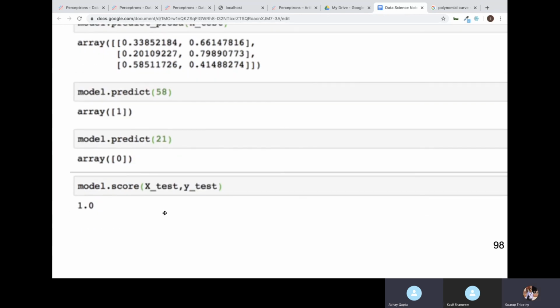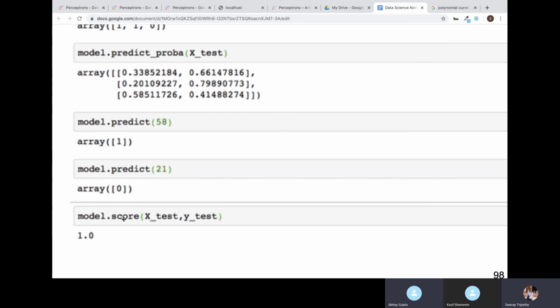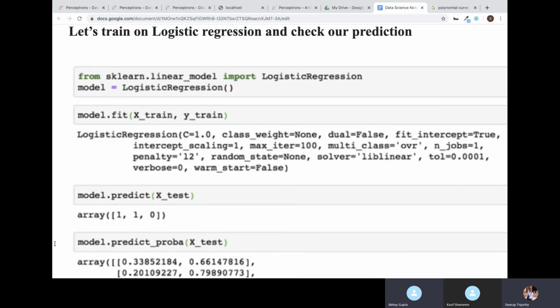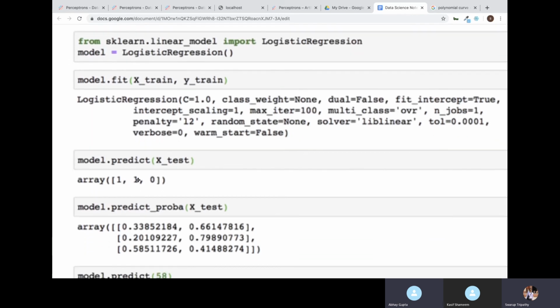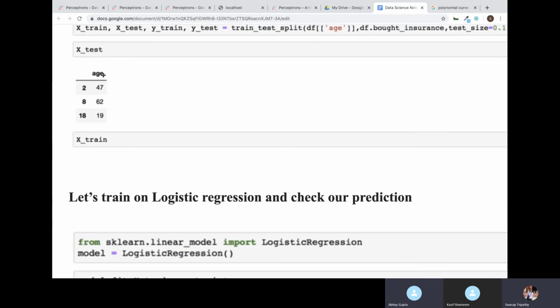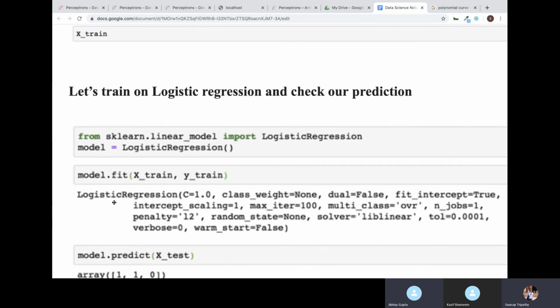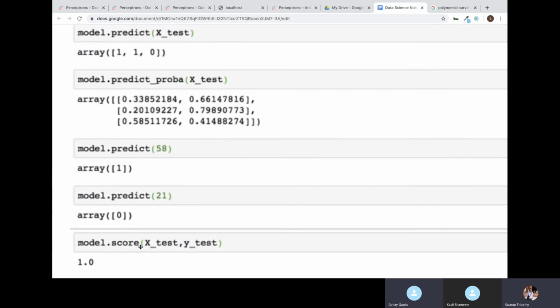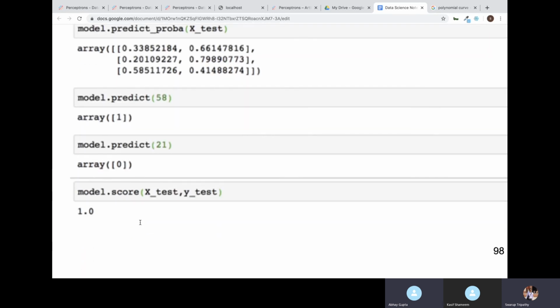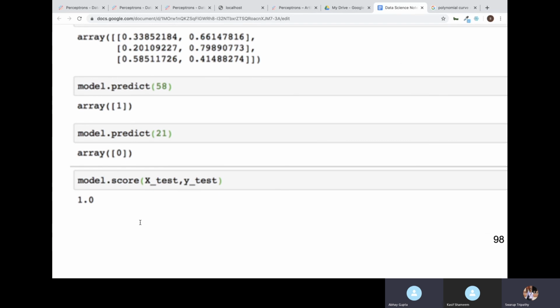Then to check the score, you can say model.score of the test data. Here you pass the actual X test and y test. Here it says 1.0, which means 100% accuracy. Whatever it has predicted is exactly equal to the observed value. Observed value means the y test values, and the y pred values are exactly matching. That's why it is giving me 100% accuracy on the test data.